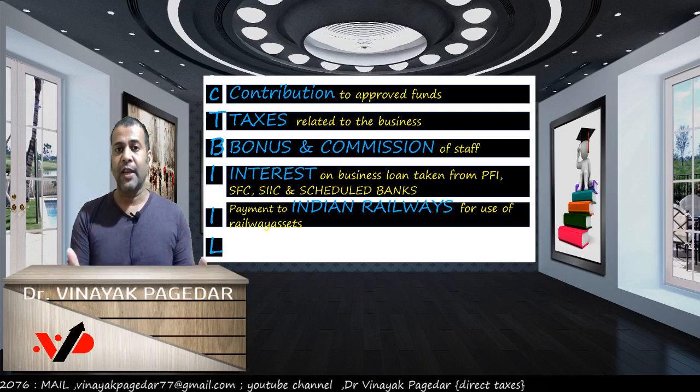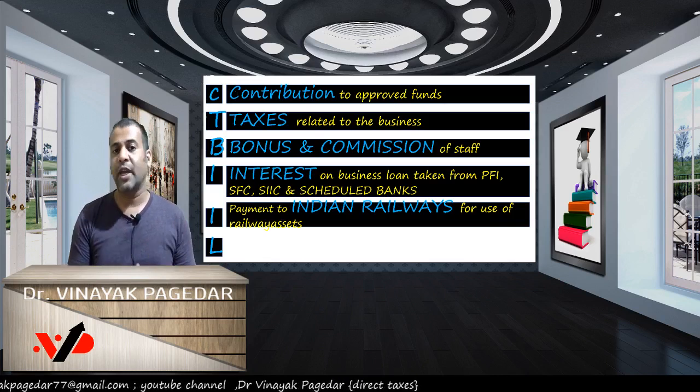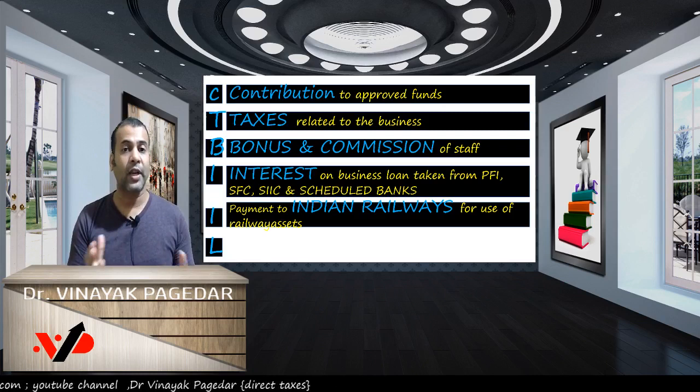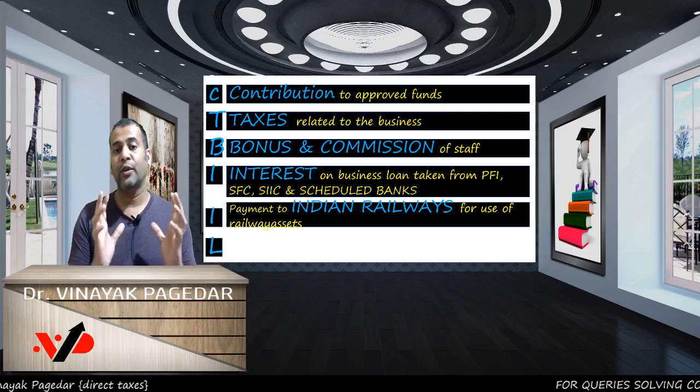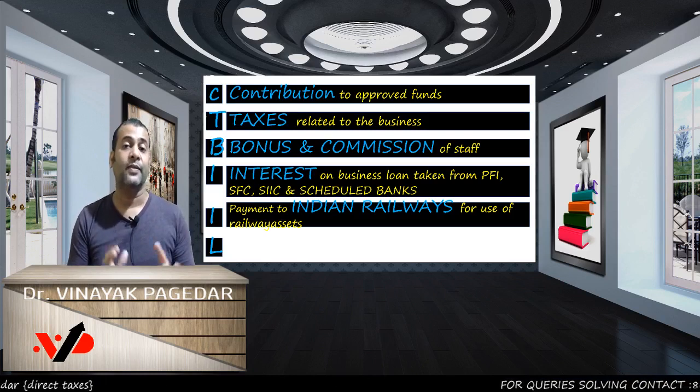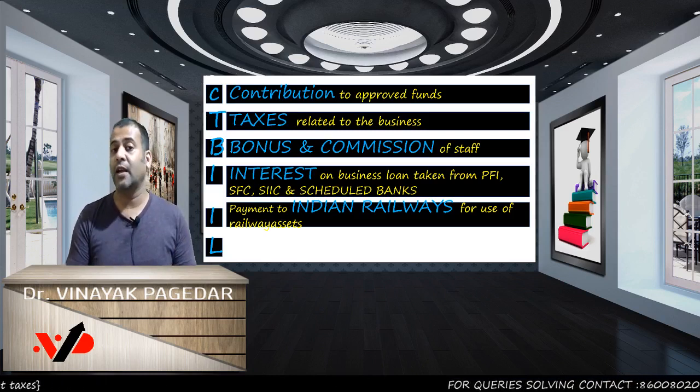Now if we take assets from the railway on rent, then we have to make sure that we pay the railways the rent, whatever the lease rent, the space rent, up to the ITR due date. And if we do not pay the railways up to the ITR due date, then we will not get the deduction.